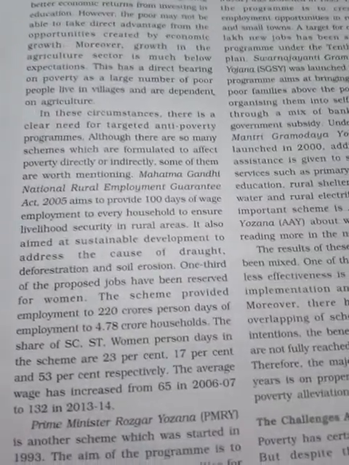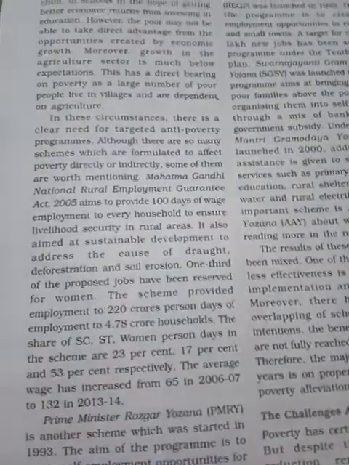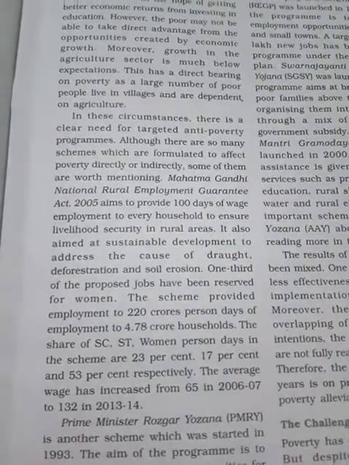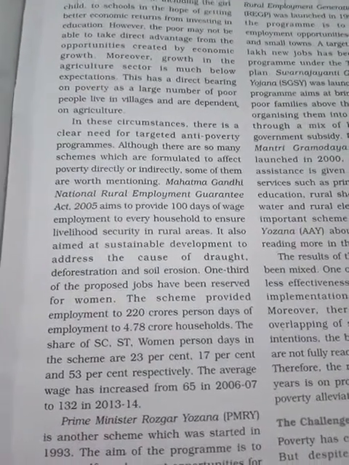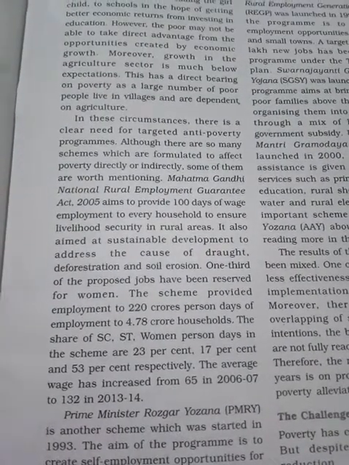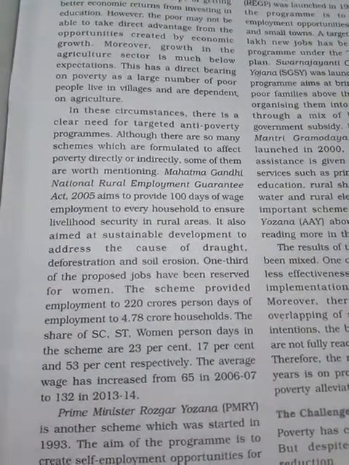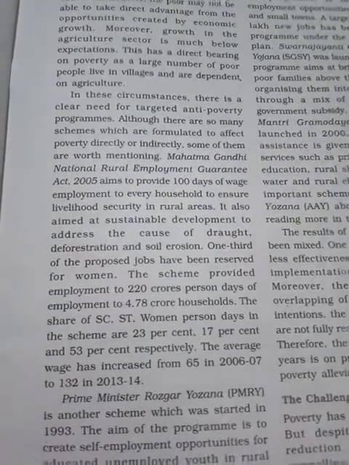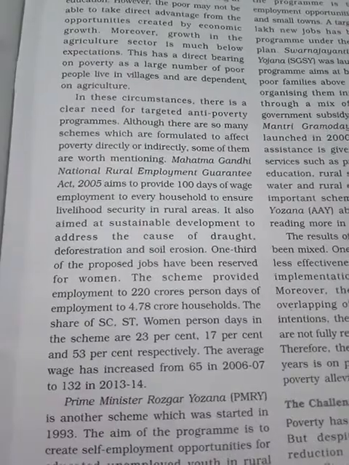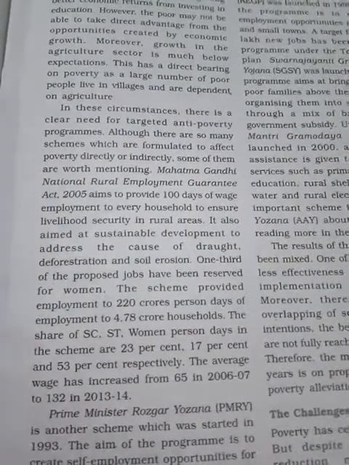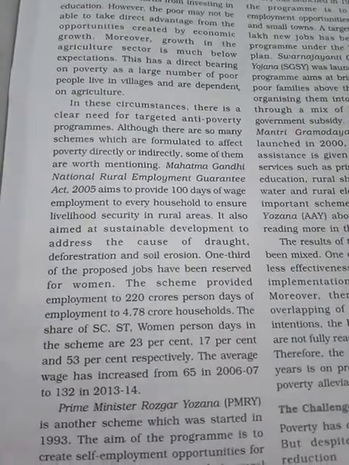of employment, especially in rural areas. So why? Because it also aims at sustainable development, addressing the causes of drought, deforestation and soil erosion. One third of the proposed jobs have been reserved for women. That means they are giving more importance towards women. One third have been reserved for women.